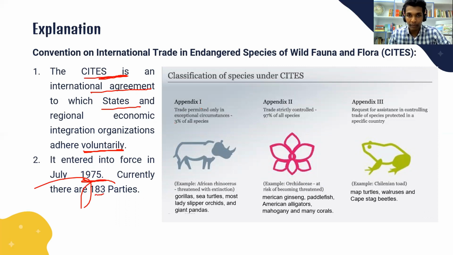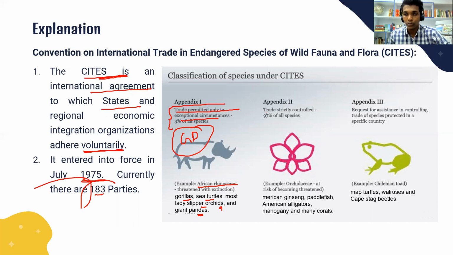So here we have 3 appendices in CITES. In Appendix 1, trade is permitted only in exceptional circumstances. Okay, like African rhinoceros, gorillas, sea turtles, most lady slipper orchids, giant pandas. So we can see that flora and fauna both are included in this appendix. And here trade is permitted only in exceptional circumstances. And Gangetic dolphin is a part of Appendix 1 in CITES.